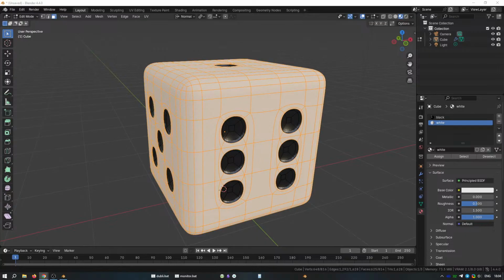Okay, so before we move on, let's drop down to the roughness value and change the value to a 0.3. You can go back in and change the colors if you like. All you have to do is go back to the color picker and just swap the colors over. Let's orbit around just to make sure we've done this correctly. Switch back into object mode or just hit tab on the keyboard.